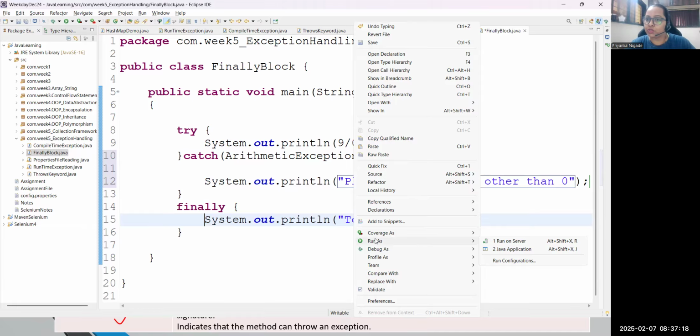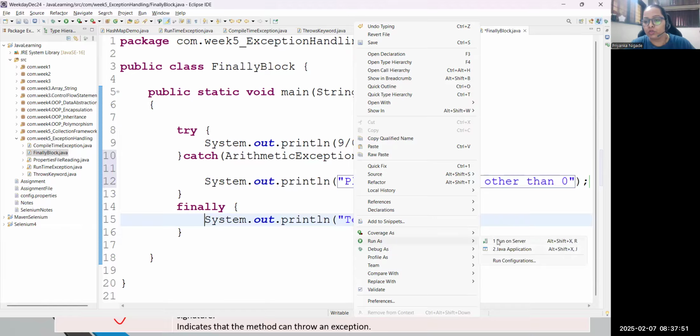Got it? Suppose you are using some database connectivity with your project, and after completion I want to close that database connectivity. But suppose I want to close the connectivity in any situation. If the project executed successfully, I still want to close it. If any problem occurs in my project, I still want to close the database connectivity. Then I will keep that logic inside the finally, because the finally block will always execute, with or without exception.